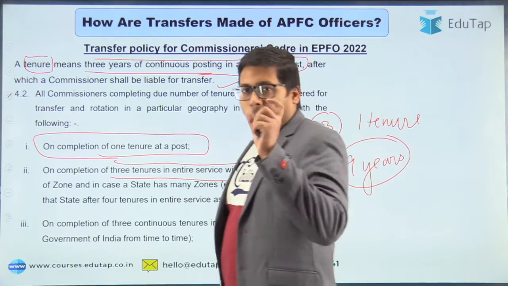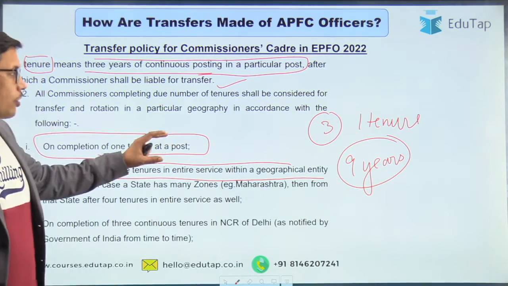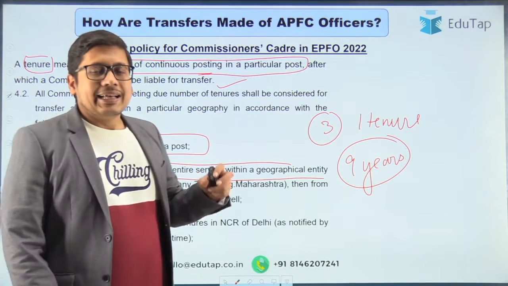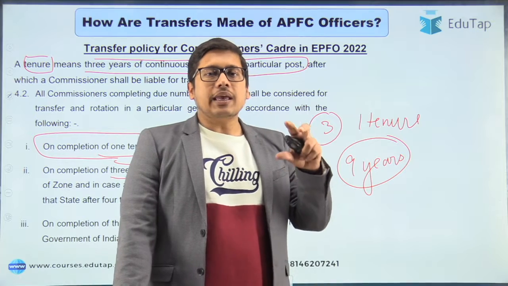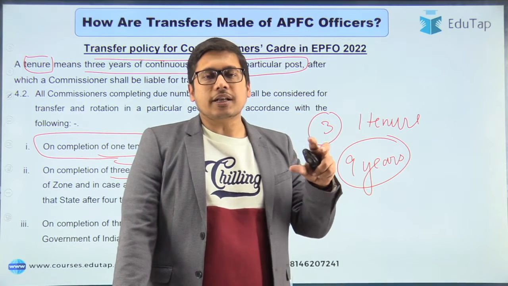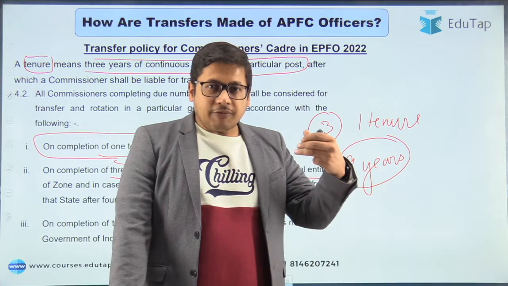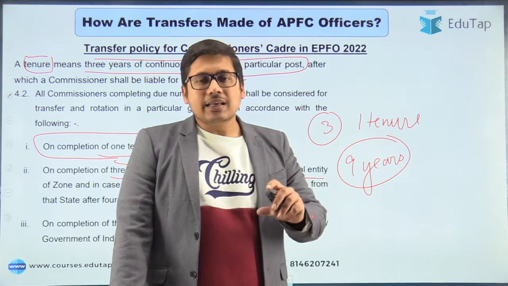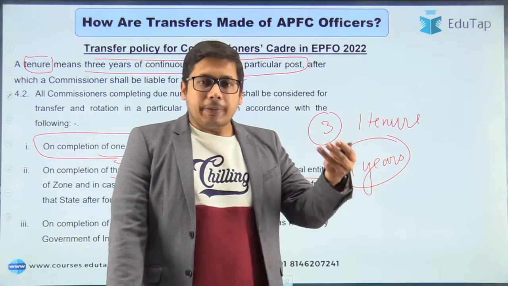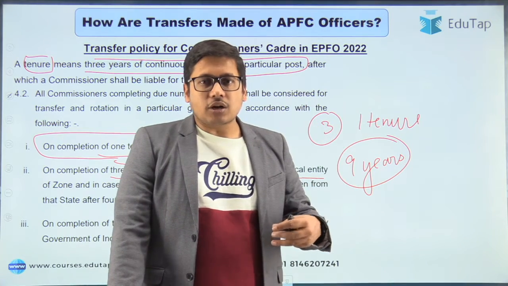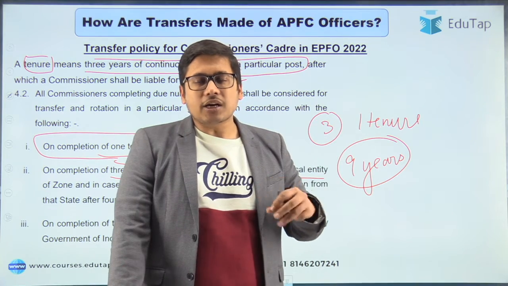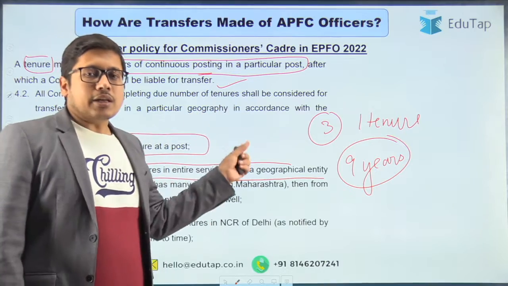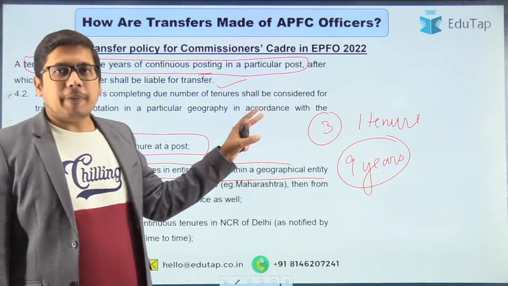Okay, so this policy of transfer, as you can see, gives you an ample amount of time at one singular post. And according to the EPFO's mandate, they want their commissioners to handle different kinds of roles in their tenure. So from the day you are recruited, you have to be in various kinds of job profiles, in various kinds of offices, be it the district office, the regional headquarter or the central headquarter. Various kinds of responsibilities you will have to deal with. And this is why they regularly transfer their officers from one office to another